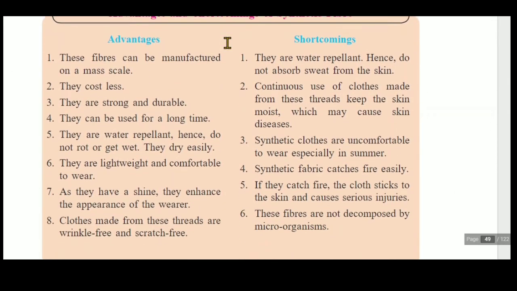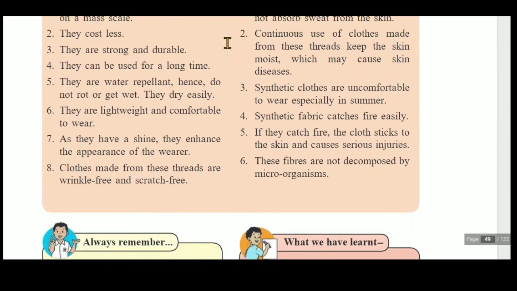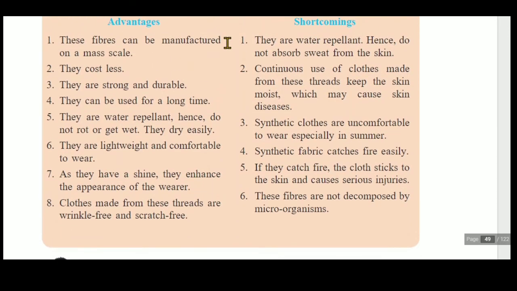After that, the last point of your lesson is the advantages and shortcomings of synthetic fibre. This part is for your self study. So read the advantages and shortcomings of synthetic fibre, and if you have any difficulty regarding that, you can ask me, because each and everything has certain advantages and certain limitations also.